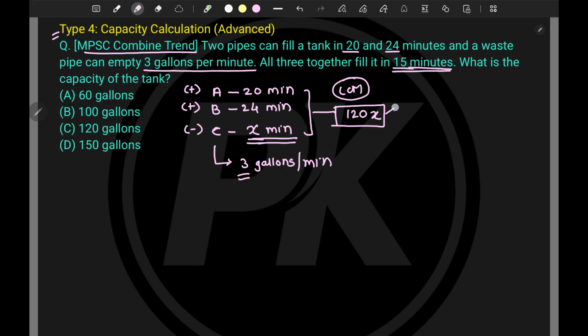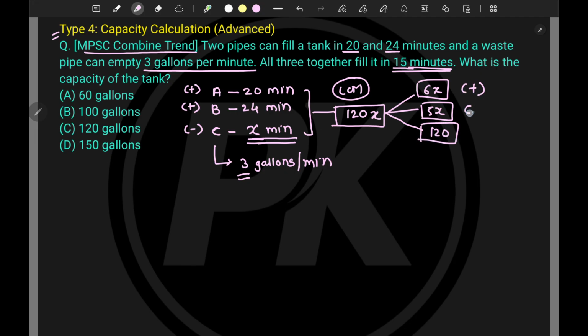Now tell me in 1 minute, this is for 20 minutes, 24 minutes and X minutes, right? Now tell me for a minute, so 20 into 6, right? So 6x, if I say, it will come 120x, right? Now 24 5s are 120, so it will come around 5x, and then x we have to multiply it by 120, and hence it will be 120.